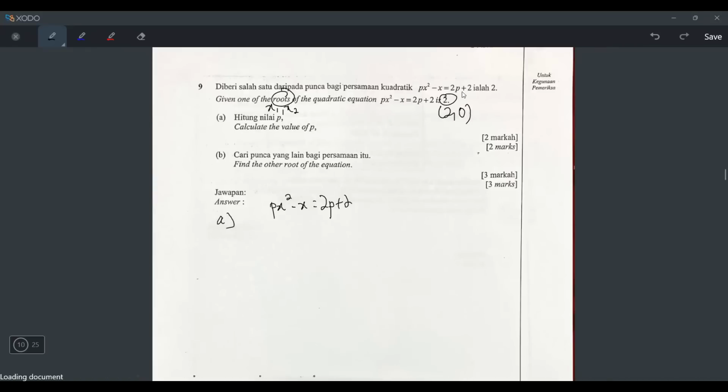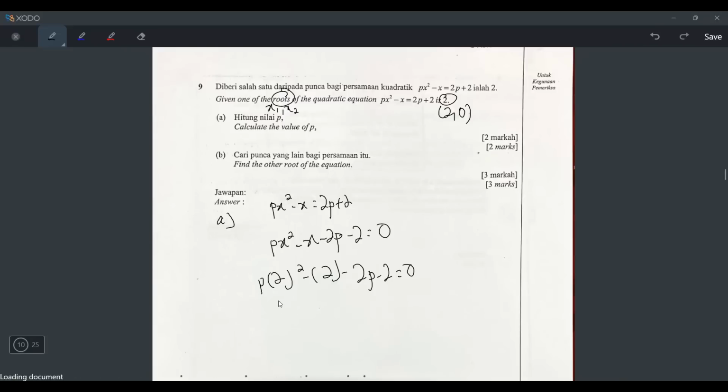So how to find? If the x-intercept is 2, it means this curve passes through (2, 0). It means I can straight away substitute. But before that, let's arrange first, because it's not in general form. How to arrange? Plus 2p becomes minus 2p, plus 2 becomes minus 2, equals 0. Since this is general form and they want to find the value of p, I would straight away substitute x with 2. Why can we do that? Because they already say the root is 2, and roots means x. So if the root is 2, the x is 2.